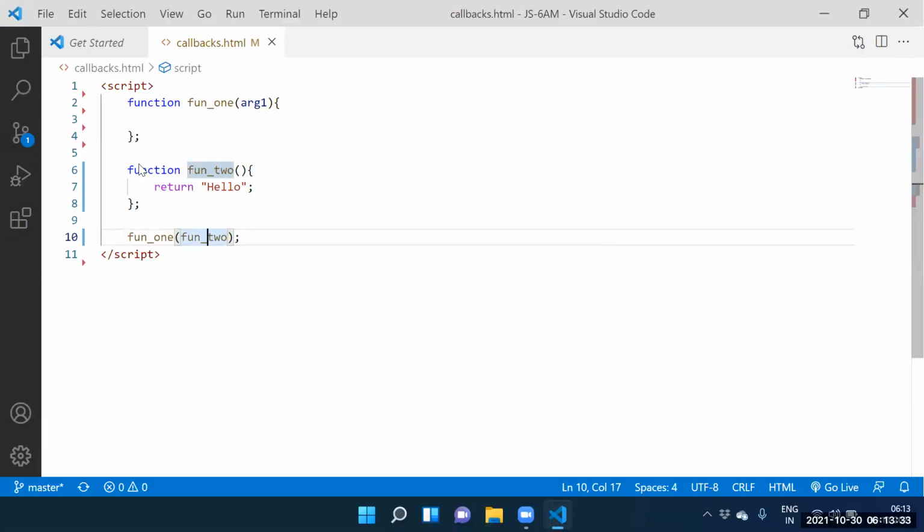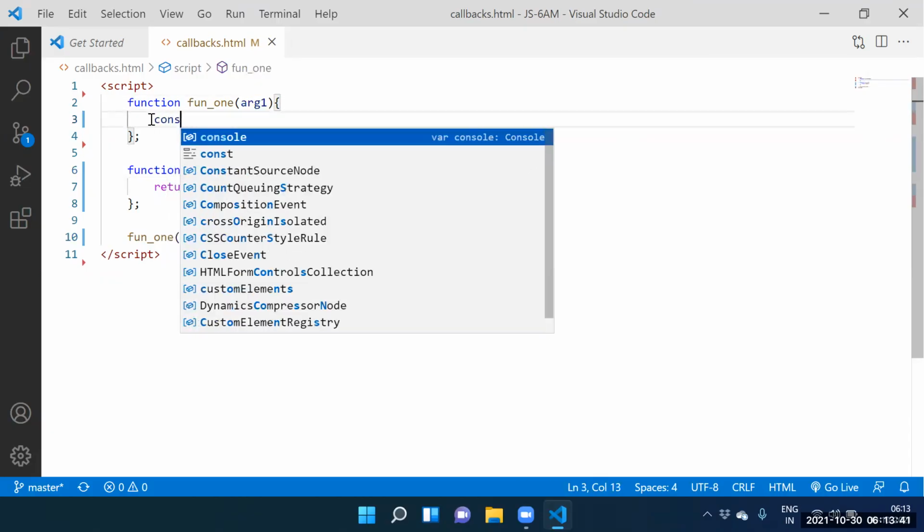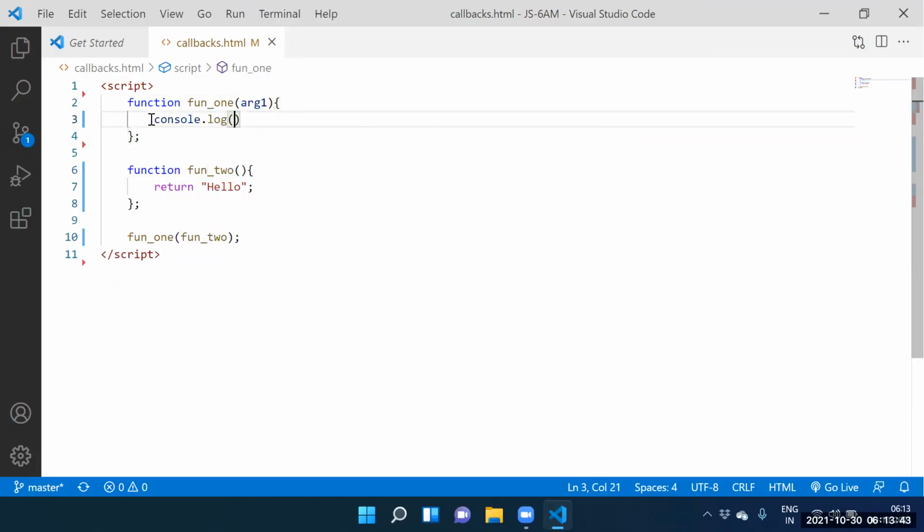Fine. Guys, internally what happened? Function 2 definition stored into argument 1. Execute that function. Console.log of argument 1. I don't need the definition, I need the output. How to get the output? Argument 1 of, automatically we can execute function 2. So what is the output we are getting? Hello is the output.